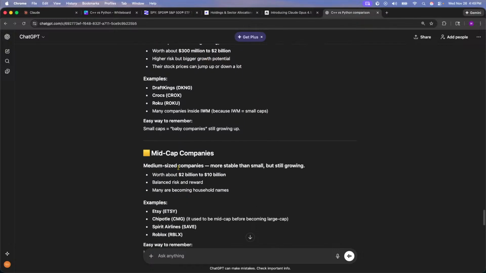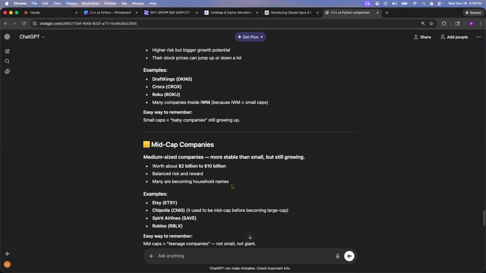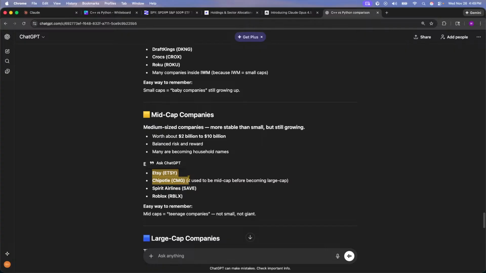All right. Mid cap companies are these medium sized companies, more stable than small companies, but still growing, worth about 2 billion to 10 billion. Balance risk and reward. Many of them become household names. Etsy, you've been seeing a lot more commercials about them. We have Chipotle, Spirit Airlines.